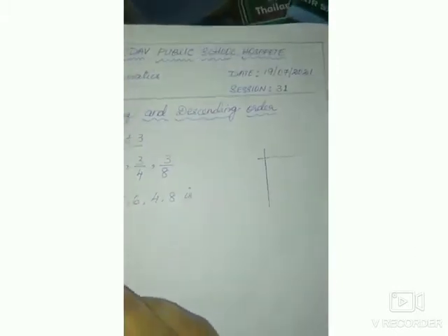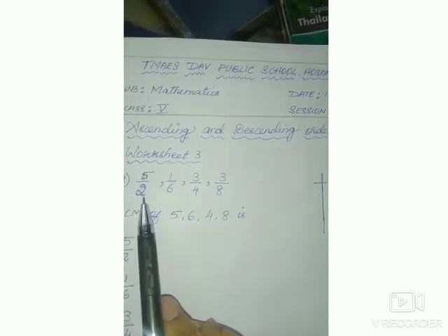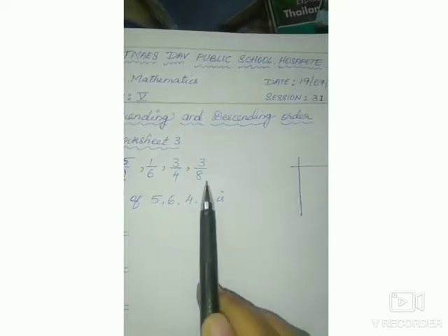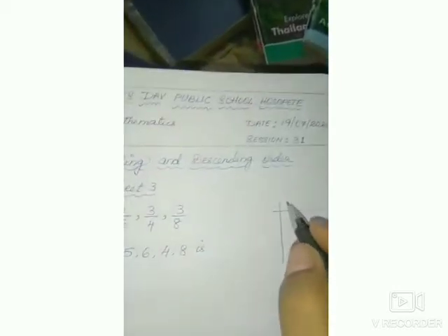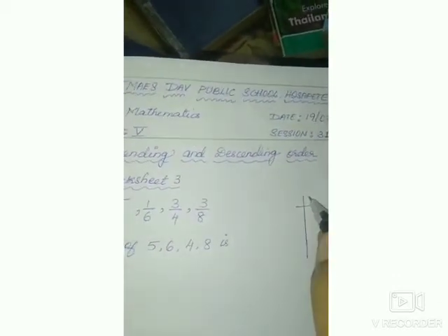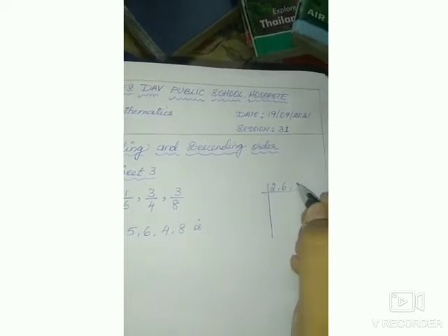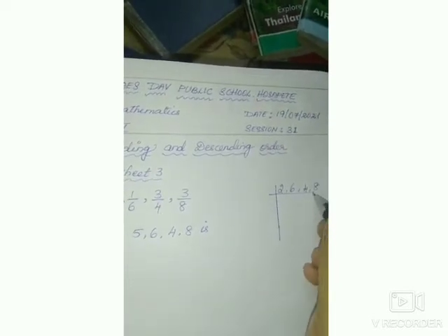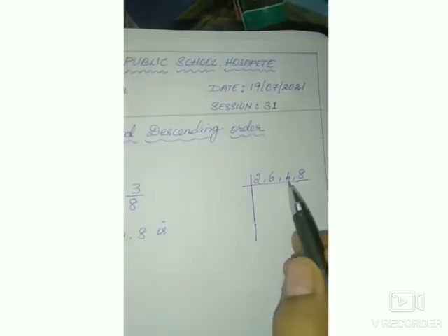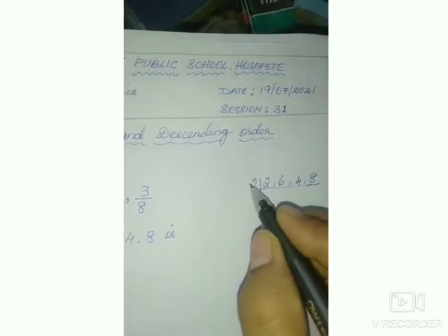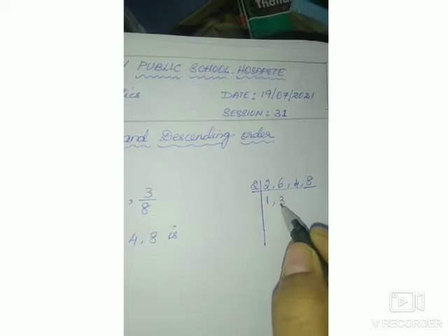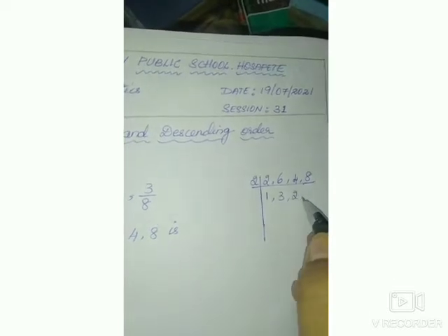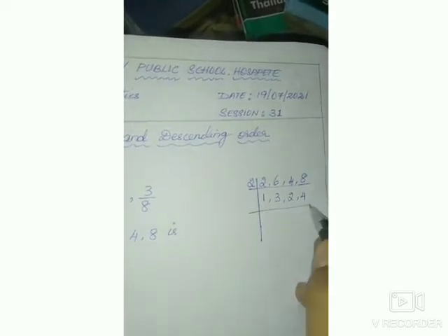While finding the LCM, you have to consider only the denominators because we are making them into the same denominator. What are they? 2, 6, 4, 8. You can see, children, all are multiples of 2. So divide by 2. 2 1s are 2, 2 3s are 6, 2 2s are 4, 2 4s are 8.